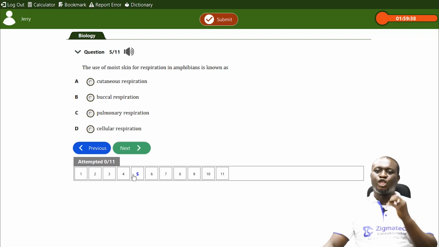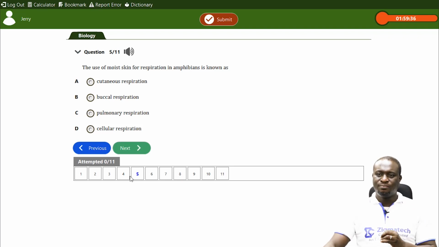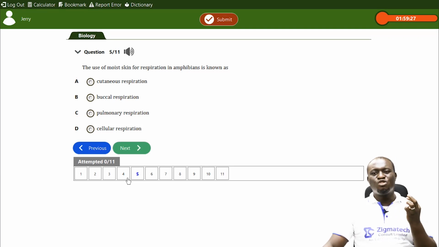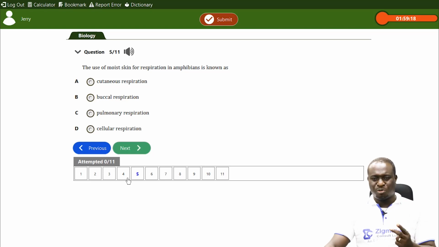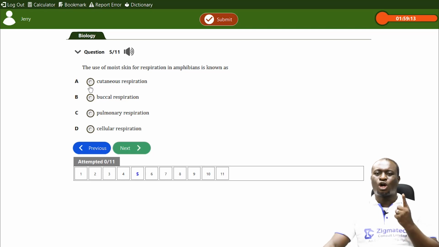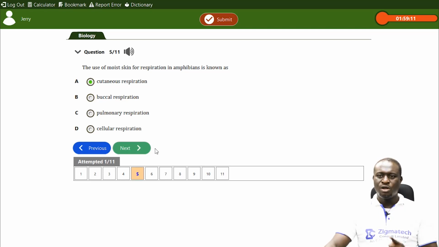It says there, the use of moist skin for respiration in amphibians is known as what? I told you when we're using the mouth, it is called buccal respiration. When the lungs are being used in a toad, it is called pulmonary respiration. But when the skin is being used, it is called cutaneous respiration. So the correct option is A.